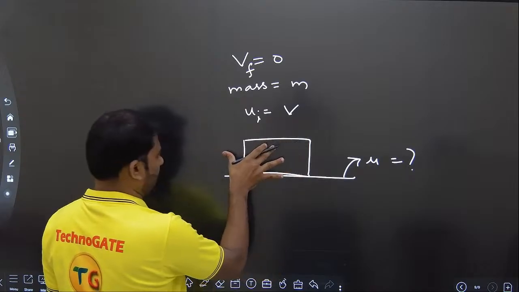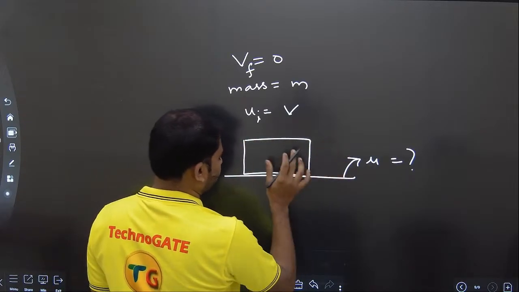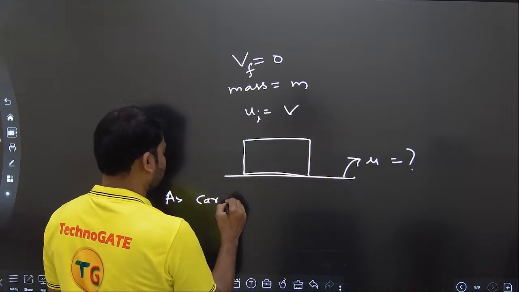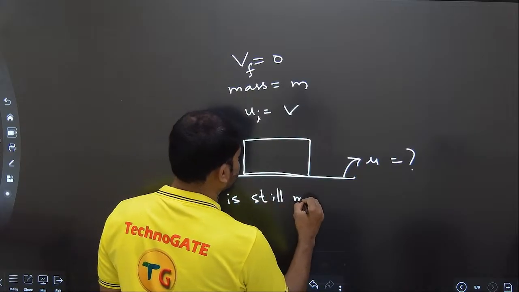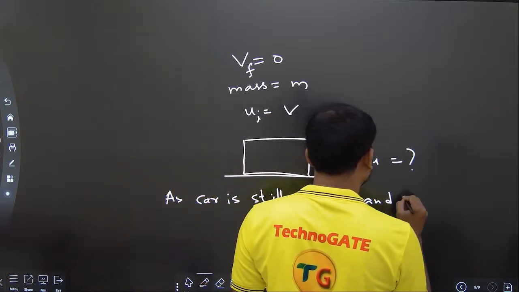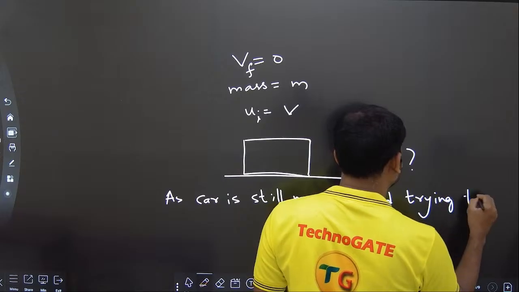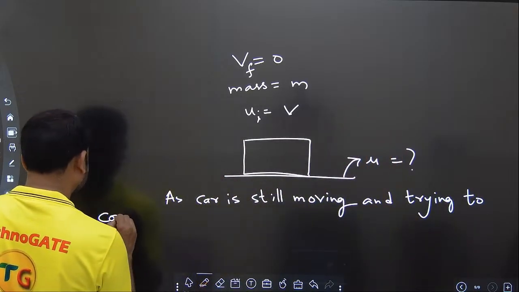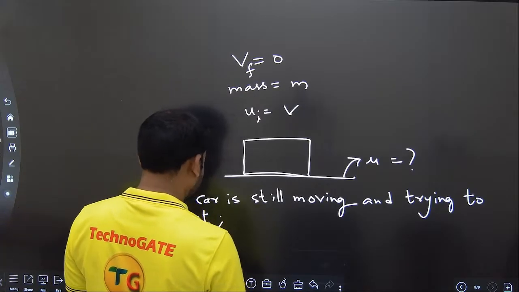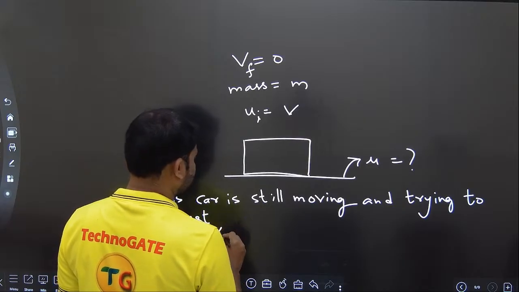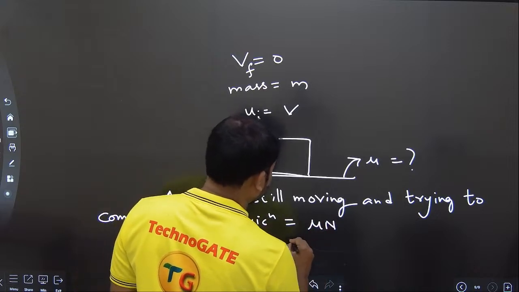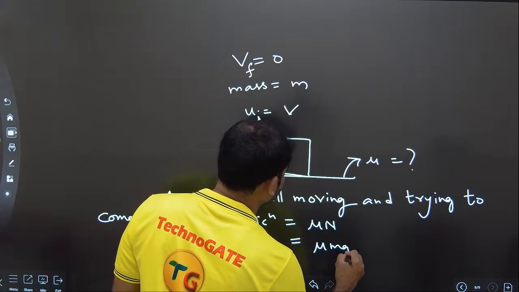If this particular car is already moving and trying to come to rest, the friction force, as the car is still moving and trying to come to rest, is equal to mu N, which is mu into m into g.